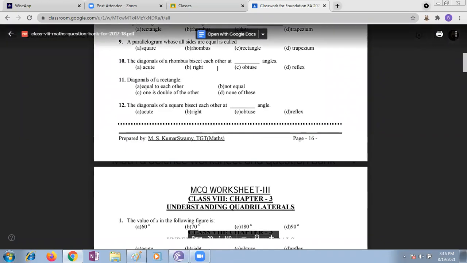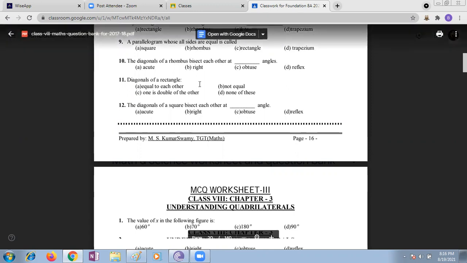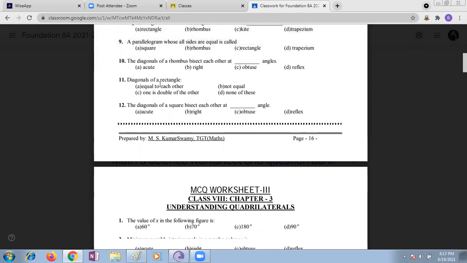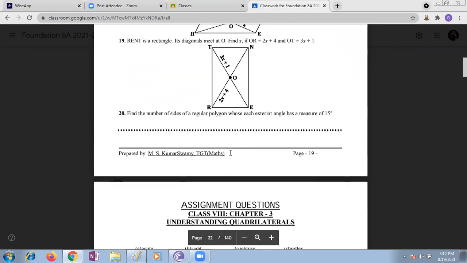Next, diagonals of a rhombus bisect each other at what angle? 90. Ma'am, very good. Why? Because diagonals are perpendicular, right? Yes, ma'am, B, 90 degrees, right angle. Next, 11th question, diagonals of a rectangle are equal. Yes, ma'am, equal to each other. Option A is correct. The diagonals of a square bisect each other at what angle? Ma'am, right angle. That's all, children. Please go through the other parts of this also so that you can answer these questions.